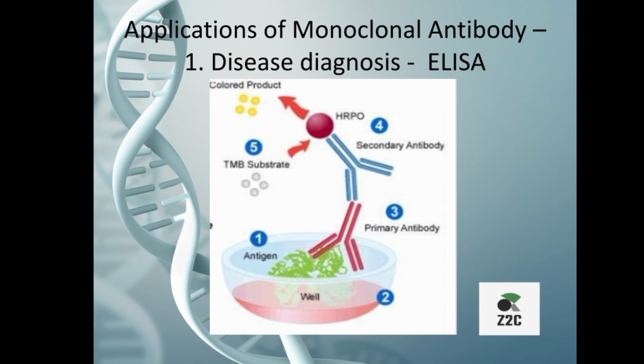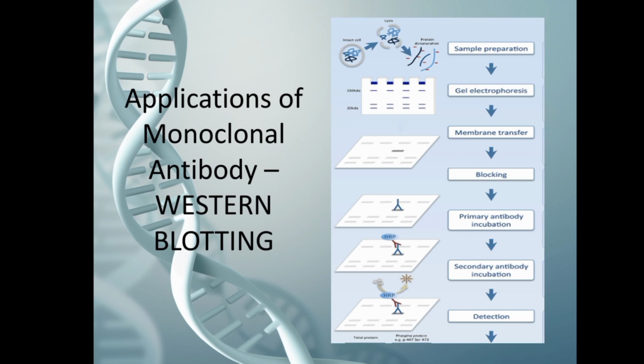If there is no antigen attached to the first, no enzyme will be attached by the second monoclonal antibody. When the substrate of the enzyme is added, a colored product appears, which confirms the presence of the antigen. ELISA is used to diagnose HIV, cancer, pregnancy, etc. Like the previous one, Western blotting is also an application of monoclonal antibody.